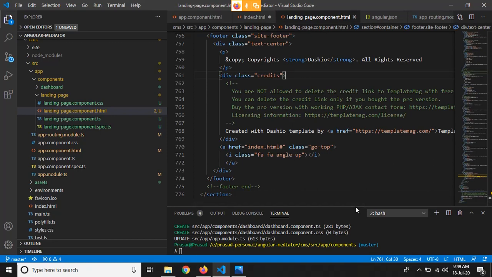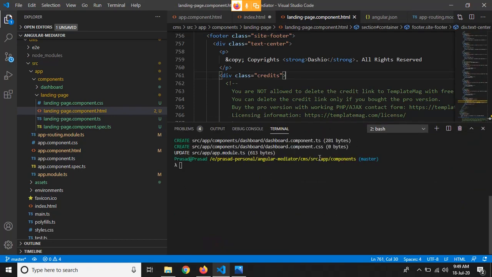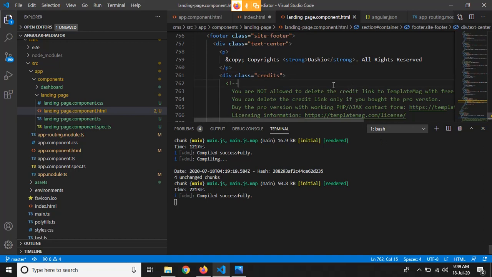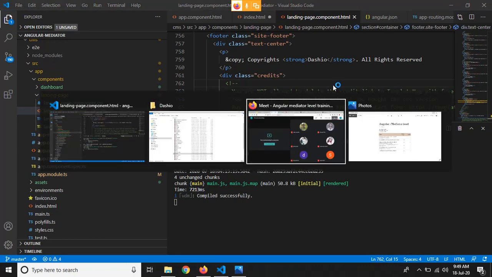Now the expected behavior is that the CSS will break, because we have compiled the older application. We don't have the newer files compiled at this stage, right? So to make that work, we need to recompile our application so that our Angular application can get that CSS and JavaScript files and apply that CSS, right?